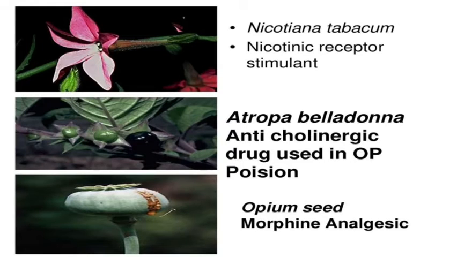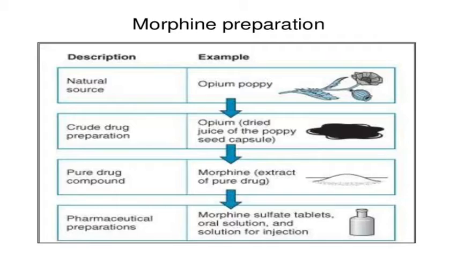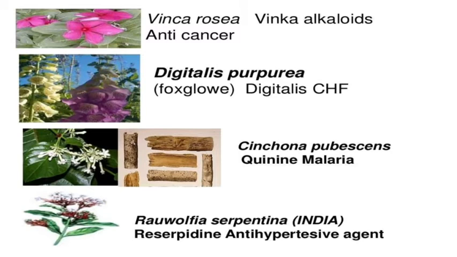The natural drugs have different categories of use. Here we see the morphine preparation. The natural source is the opium poppy, and the crude drug preparation is opium, the dried juice of the poppy seed capsule. The pure drug compound, morphine, is extracted from it, and pharmaceutical morphine is morphine sulfate as tablets, oral solution and solutions for injection. So from the natural source we extract the crude drug, then purify it, and from the purified drug we can prepare different forms, tablets or injections.